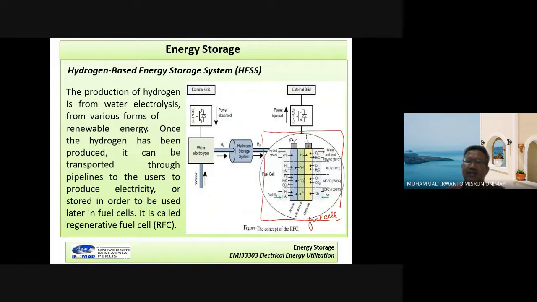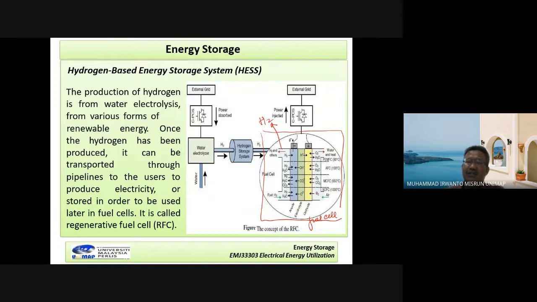This fuel cell needs hydrogen, H2, on the side of the anode. And then on the side of the cathode, we need oxygen, O2 here.